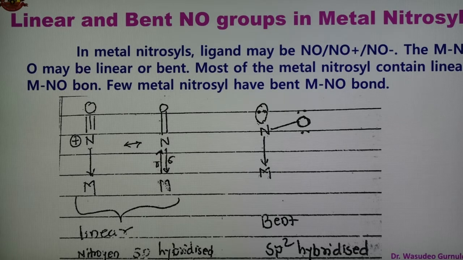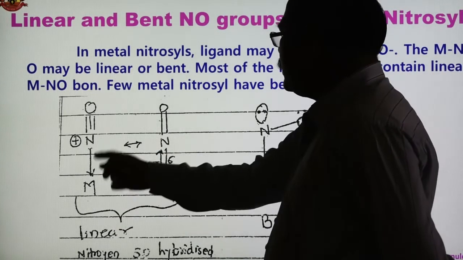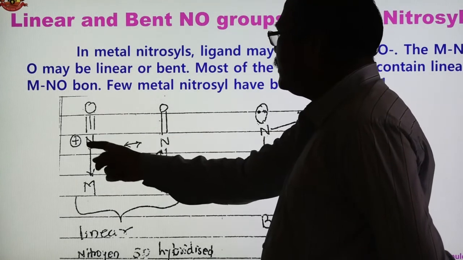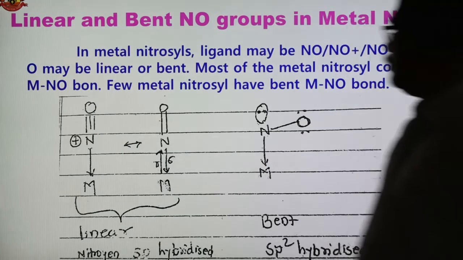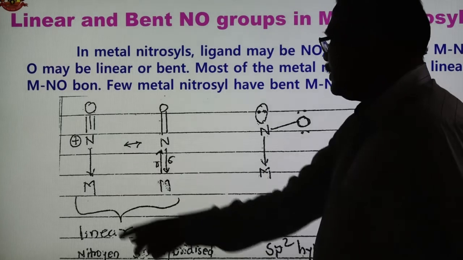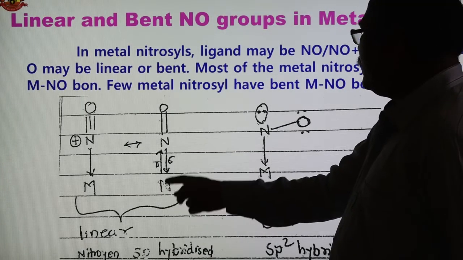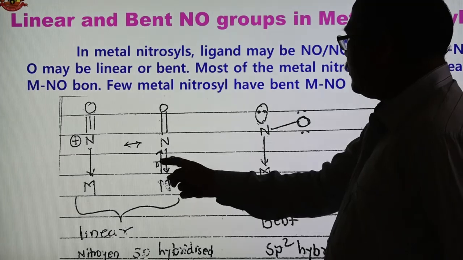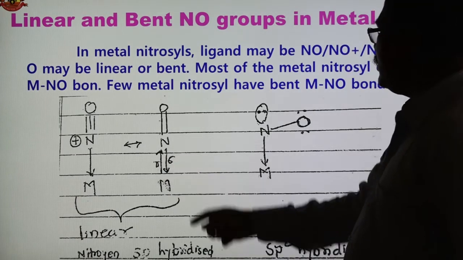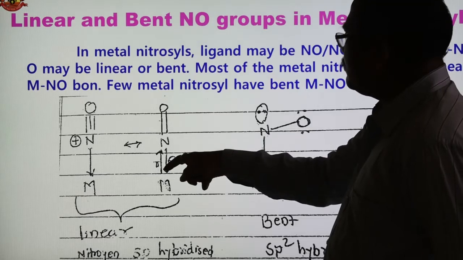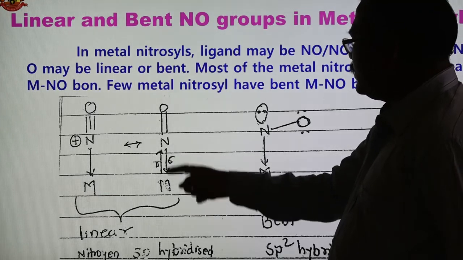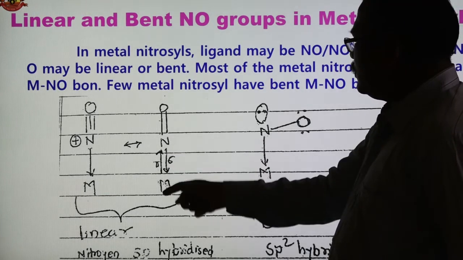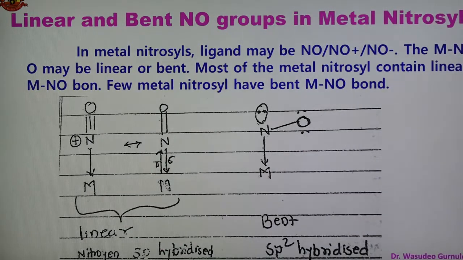The structure of the NO group is shown here. These are the linear structures. Here this is the metal, this is the NO, and this is NO+, which donates an electron pair to the metal. So this is the linear NO group, and nitrogen is hybridized. In this case, this is the metal and this is the NO, and there is a double bond between these two, so a sigma and a pi bond are there. This bond is shifted here, and therefore it is also shown here. So there is a formation of a bond in this way, metal-NO, and this is also linear. So the NO group has a linear structure.